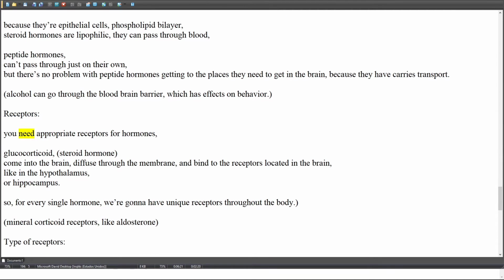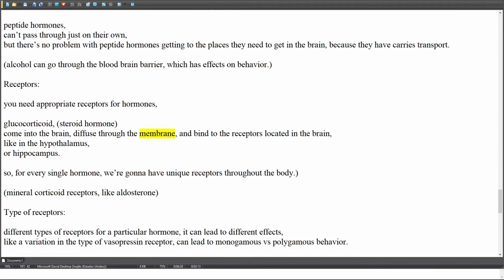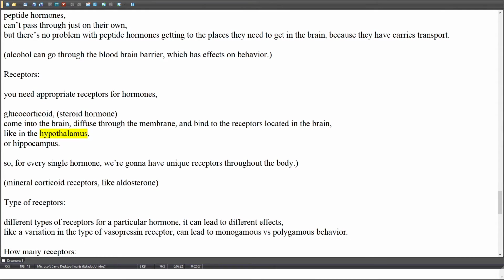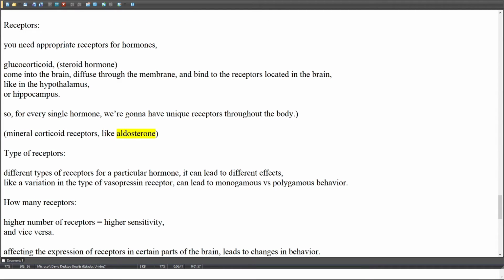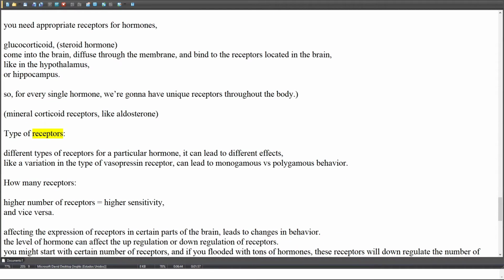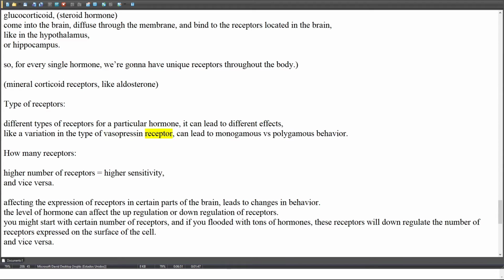You need appropriate receptors for hormones. Glucocorticoids, steroid hormones, come into the brain, diffuse through the membrane, and bind to receptors located in the brain, like in the hypothalamus or hippocampus. For every single hormone, we have unique receptors throughout the body. Mineralocorticoid receptors, like for aldosterone, are another type. Different types of receptors for a particular hormone can lead to different effects. For example, a variation in the type of vasopressin receptor can lead to monogamous versus polygamous behavior.